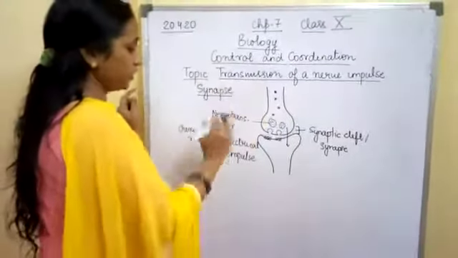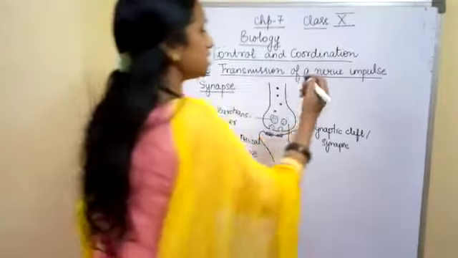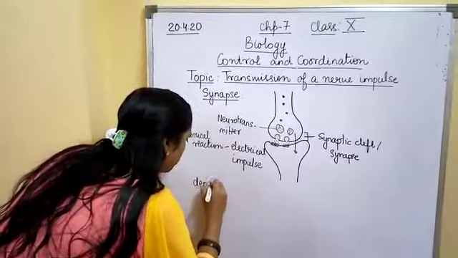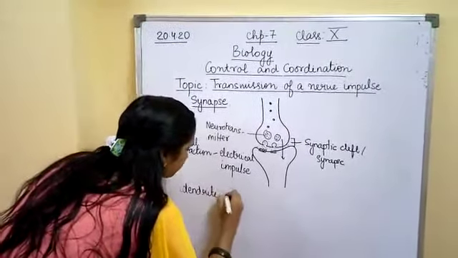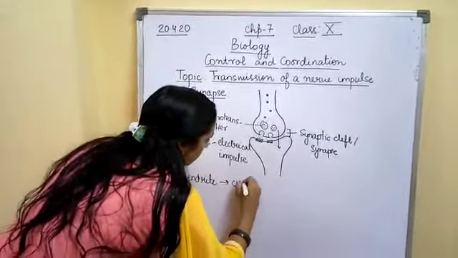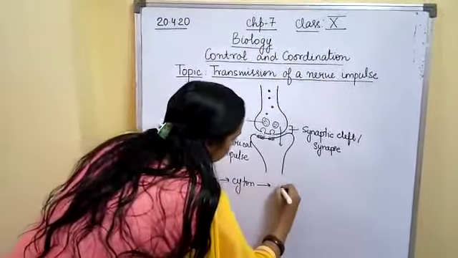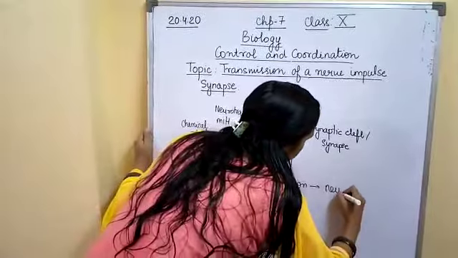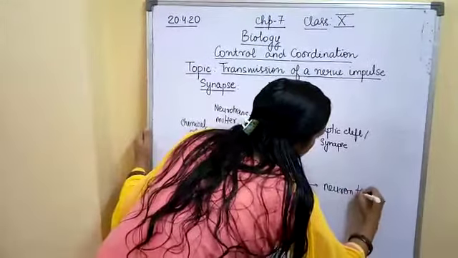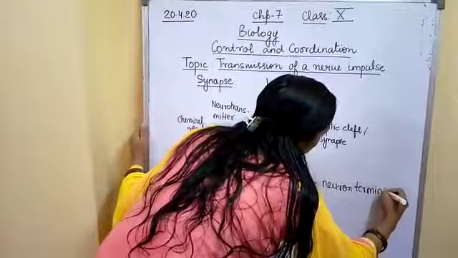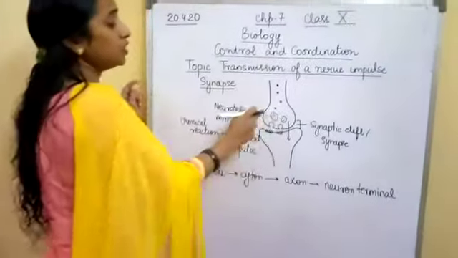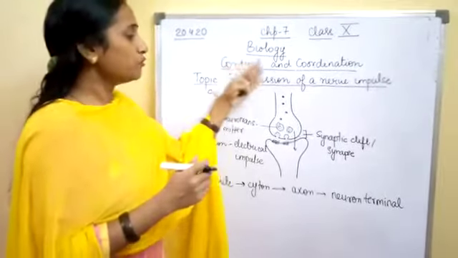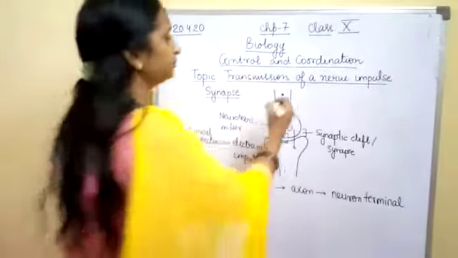Whatever the electrical impulse is going, if I draw the scheme, it will be going from dendrite to the cyton, then to the axon, then to the nerve terminals which contain the neurotransmitter.